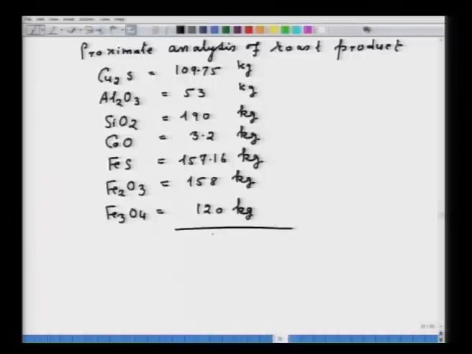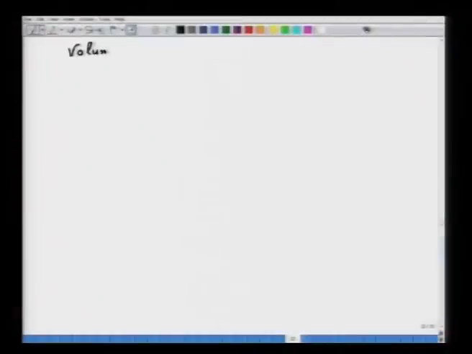You sum total, and this sum total will give you 791 kg. If you want to find out percentage, it is very easy to find out the percentage of each and everything. Now, this is about what is asked. Now, you have to find out the volume and percentage composition of gases. So, let us find out now volume and percent composition of gases.